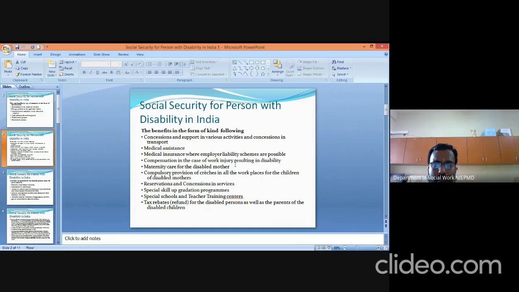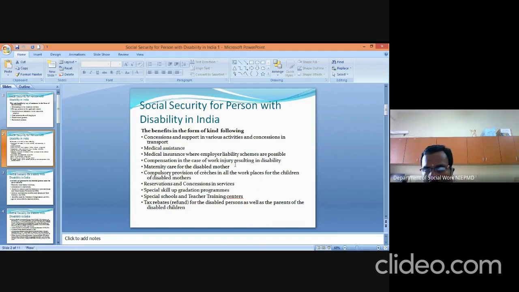Then next, social security means special schools and teacher training centers. Each state organizes special schools under the education department free of cost, and also trains teachers how to deal with children with disabilities.